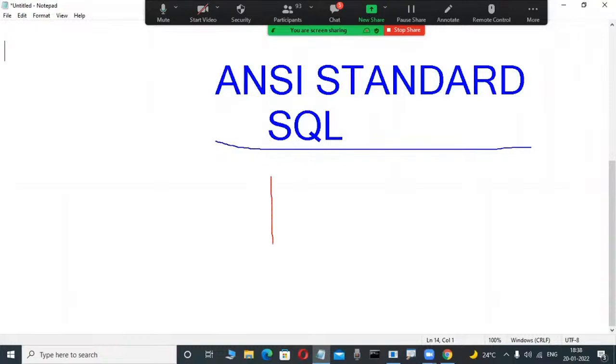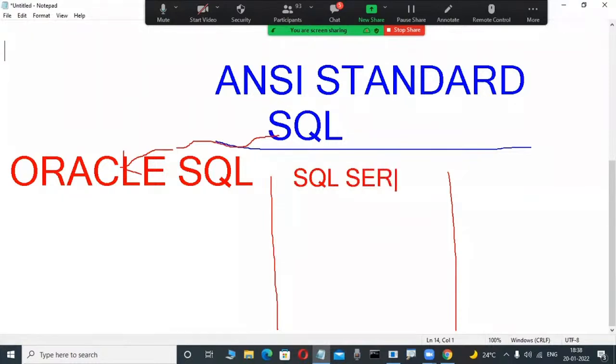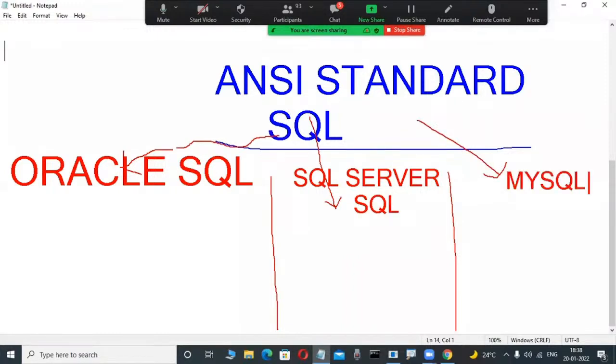I agree, but unfortunately, from this ANSI standard SQL language, Oracle Corporation created their own SQL that is called Oracle SQL. That is important; many people don't know that. Again, SQL Server, a Microsoft product, created their own SQL from this ANSI standard, called SQL Server SQL. Again, MySQL created their own SQL language from this ANSI standard, called MySQL SQL.